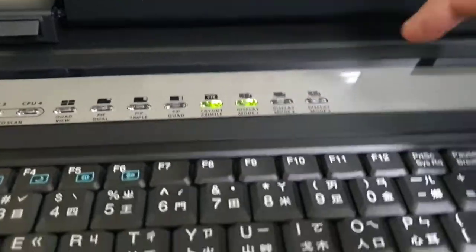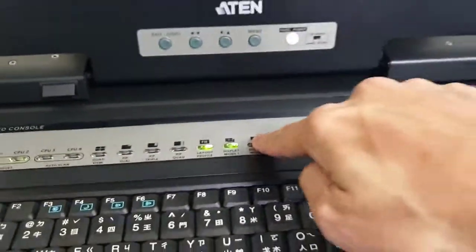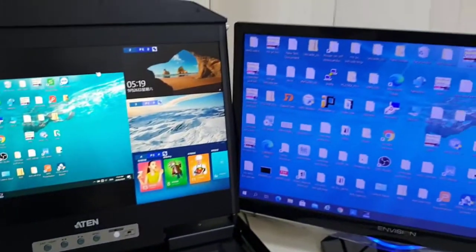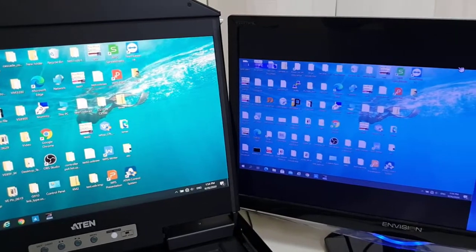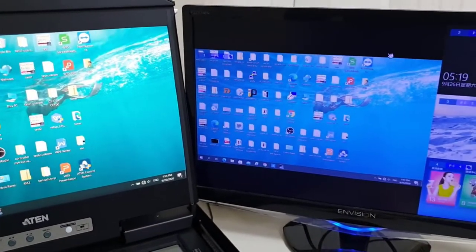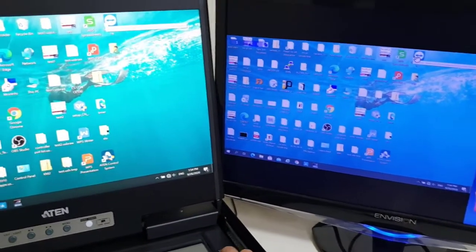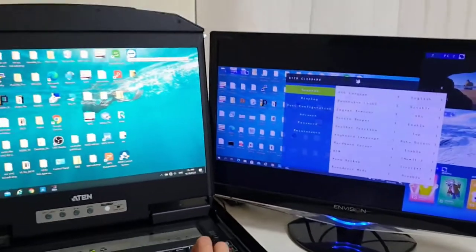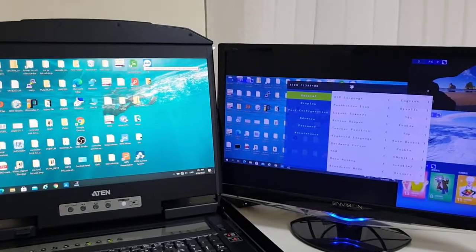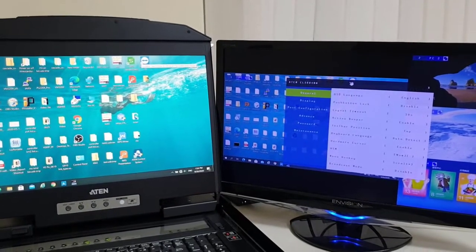If you choose this one, then it will switch the main operating privilege to the external console. Okay, the OSD is now located on the external console.